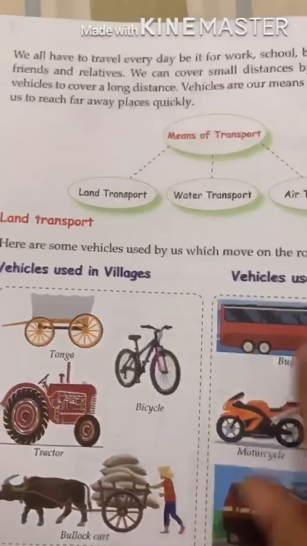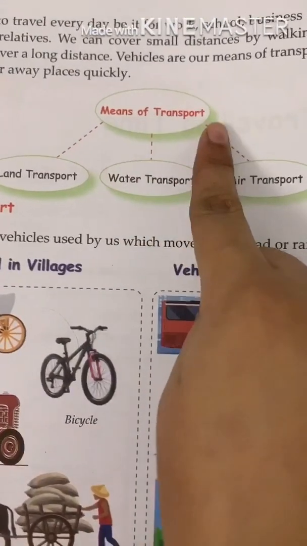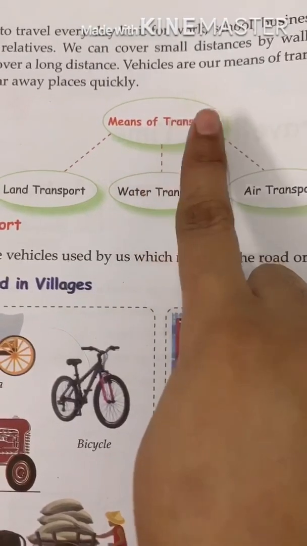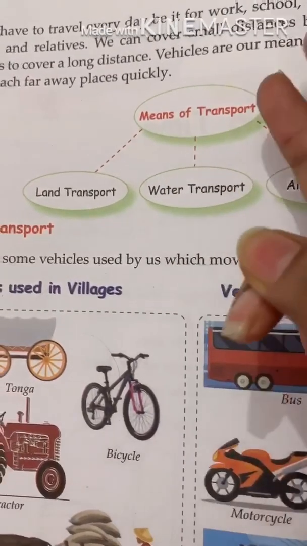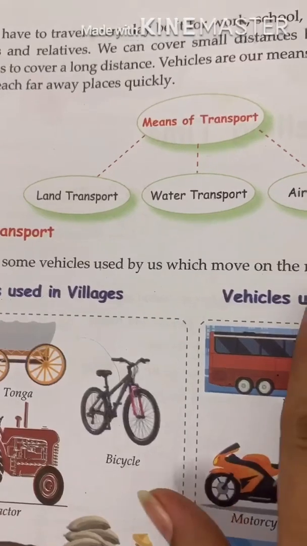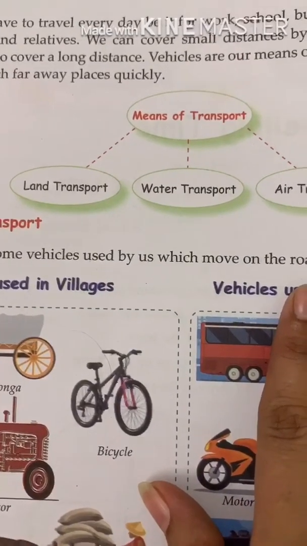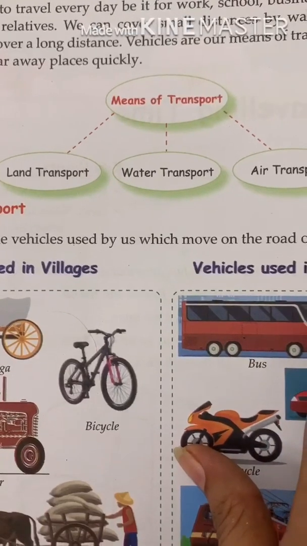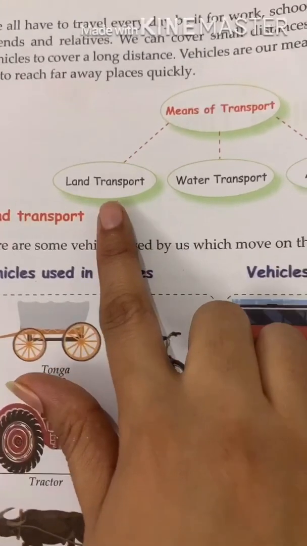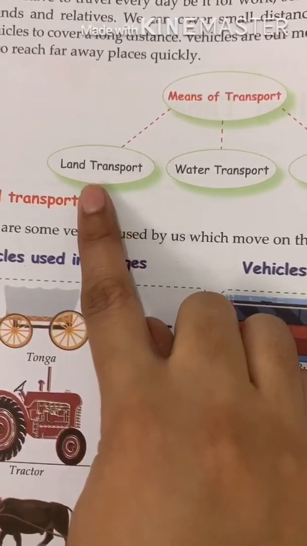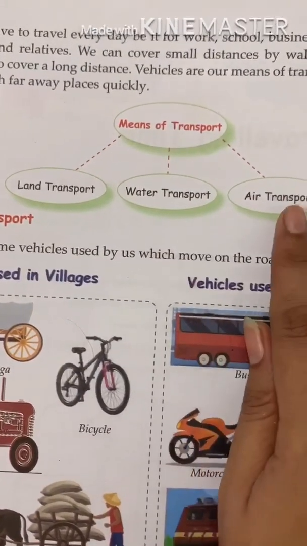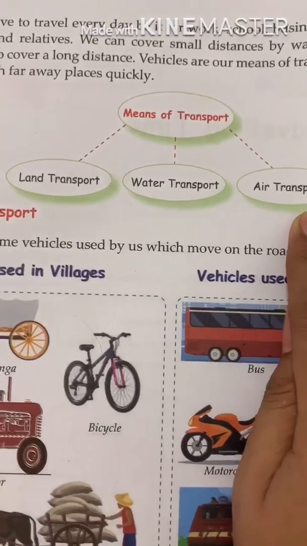Here we start. The means of transport means vehicles. We do have three means of transport. Sometimes we travel through road, sometimes we travel through water, and sometimes we travel through air. So what are these three means? Land transport, another is water transport, and next one is air transport.